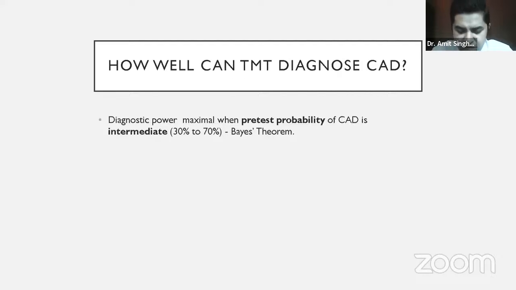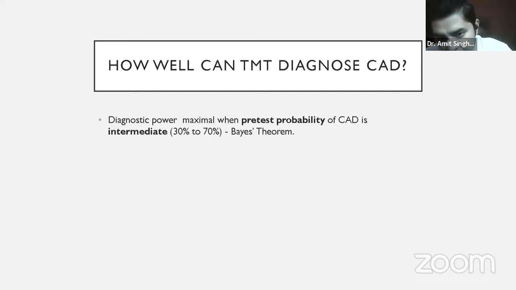So we all have this question: if I'm sending a patient for a treadmill test, how well can it diagnose coronary artery disease? The ability of the treadmill test, or CST, to accurately say that this patient is having coronary artery disease is based on the pretest probability. Pretest probability is nothing but the possibility that the patient might be having coronary artery disease. It's obviously common sense. Patients who have typical chest pain, or are diabetic or hypertensive, if they present with any chest pain, obviously it is more likely that they might be having an underlying coronary artery disease.